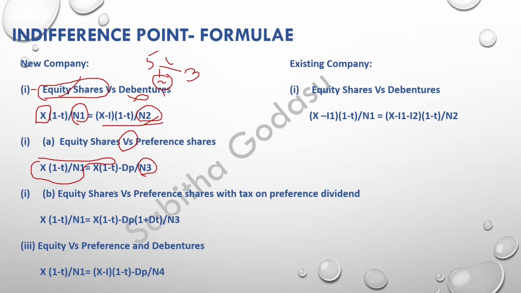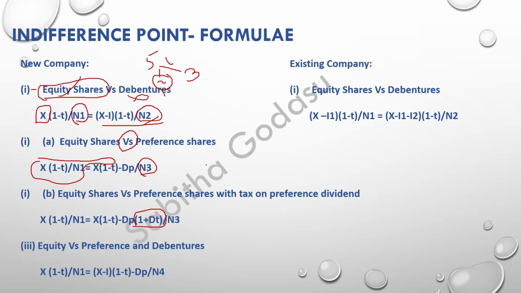Now, the other alternative is equity shares versus preference shares with tax on preference dividend. This is going to be added in addition to the above formula. Then equity versus preference and debentures. Debentures are there, so we deduct the interest. Preference shares are also there, so we deduct the dividend payment. Of course, 1 minus t is common, divided by N. This is how we understand what your EBIT will be if you raise the funds through different alternatives.